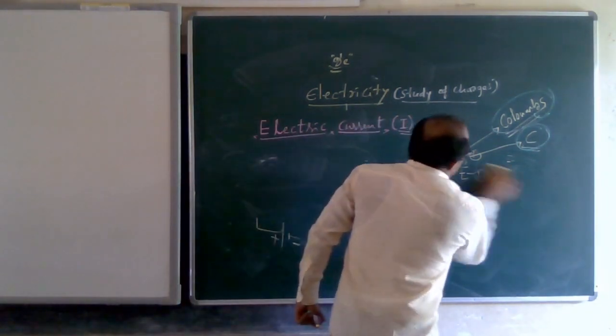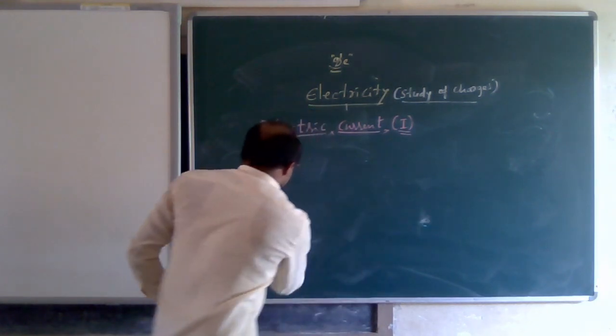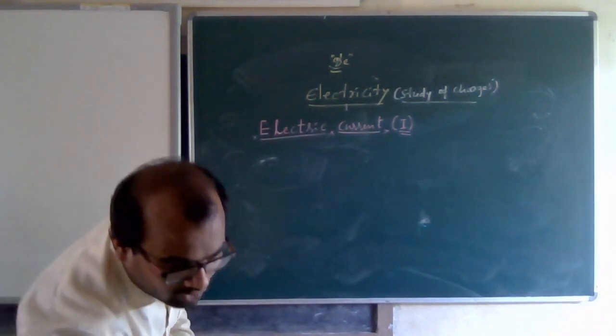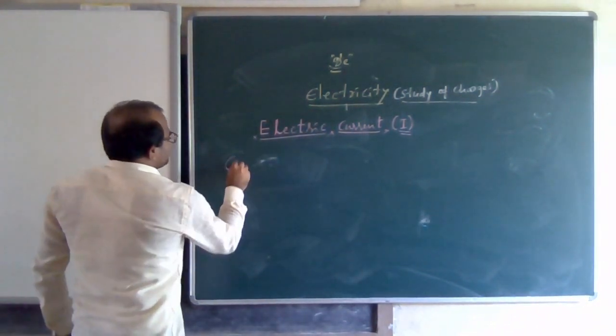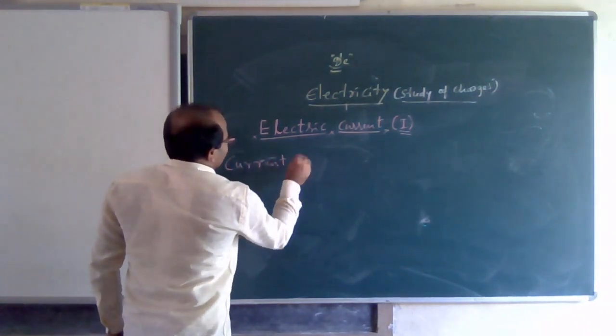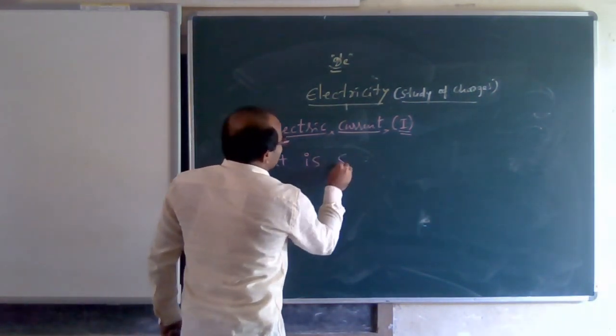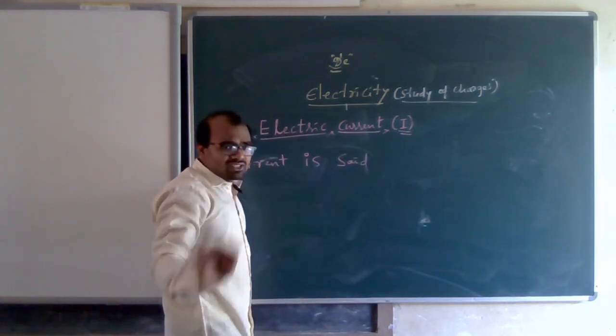This is the last concept of this class. What is 1 ampere of current? Whenever I say current, that means electric current.